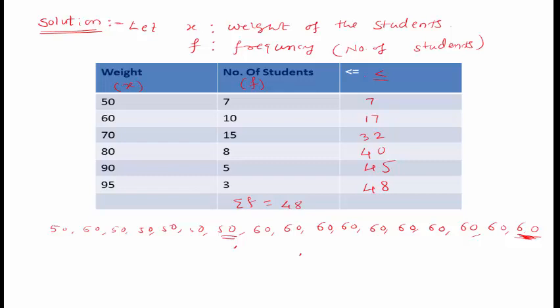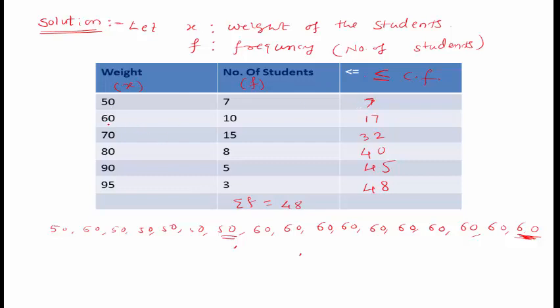We have to calculate the less than or equal to cumulative frequency. What does less than or equal to cumulative frequency mean? It is the number of students whose weights are less than or equal to a given value. Number of students whose weight is less than or equal to 50: 7 students.